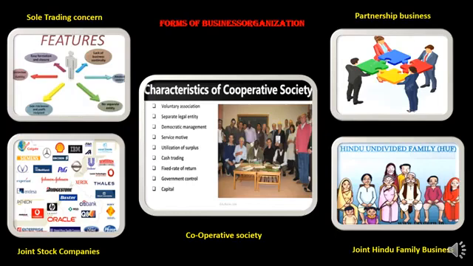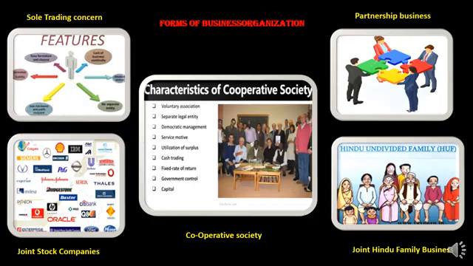These groups are mainly formed for providing services at a very concessional rate, and the main feature of a cooperative society is that it is always established for the welfare of the people. Self-help group means here the people become members of the society and they get the benefit of the services provided by the cooperative society group.